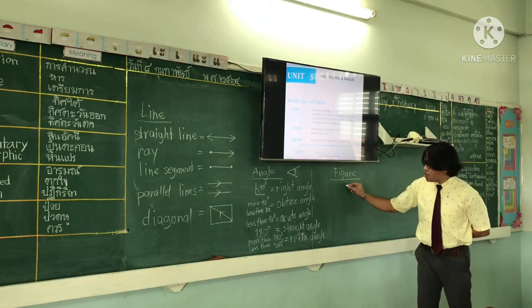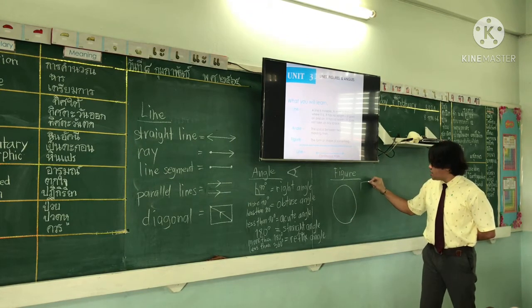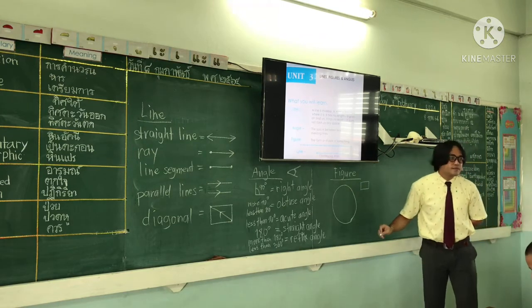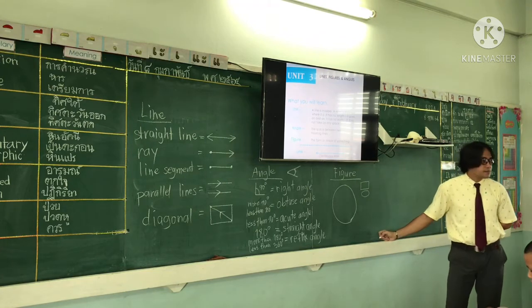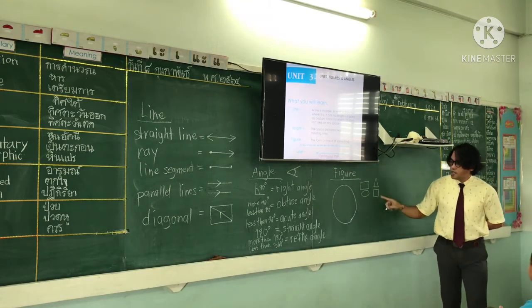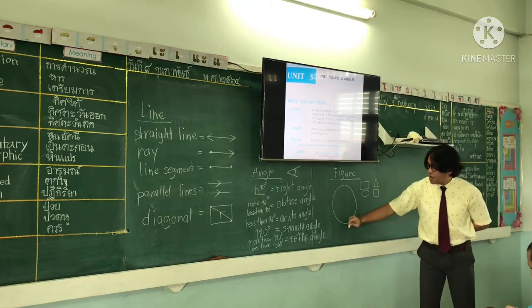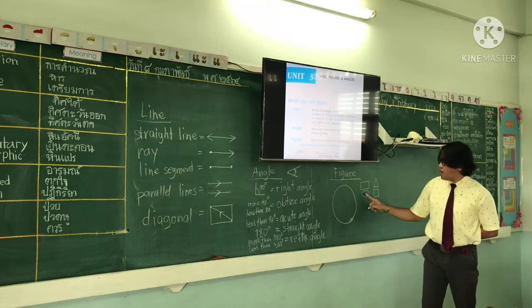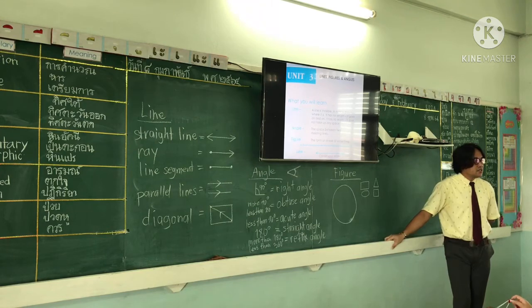Circle. Yeah, a circle. A rectangle, like this. What else? Oval. Triangle. And a square. Now maybe you're asking, teacher, why is the circle so big and the oval, rectangle, square and triangle too small?